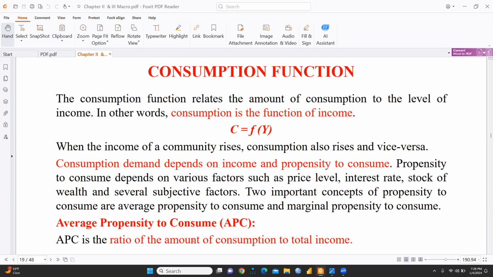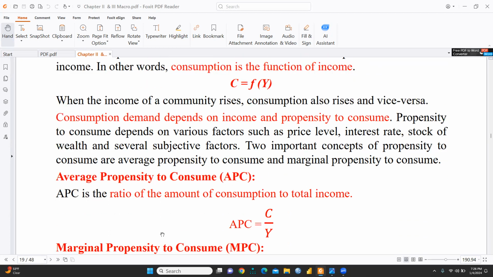Propensity to consume depends on various factors such as price level, interest rate, stock of wealth, and several subjective factors. So here we are talking about two important concepts of propensity to consume: average propensity to consume and marginal propensity to consume. First of all, we will understand what we mean by average propensity to consume.